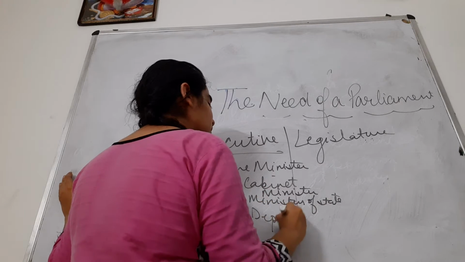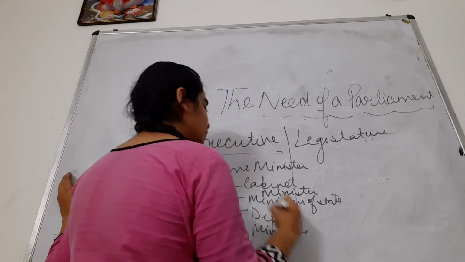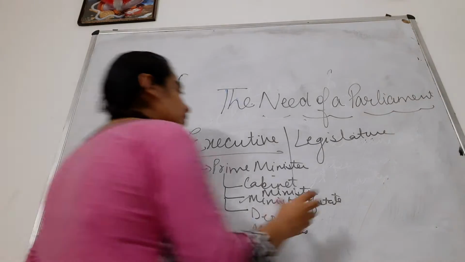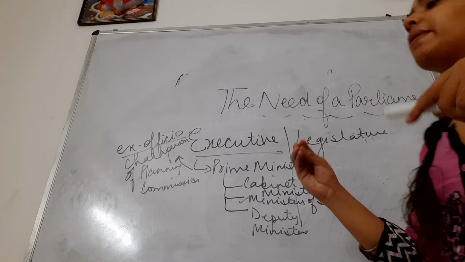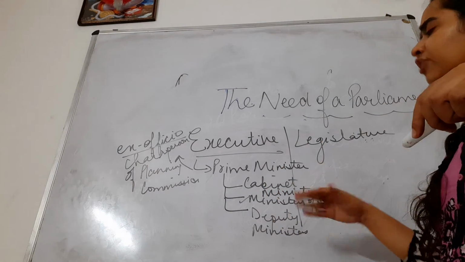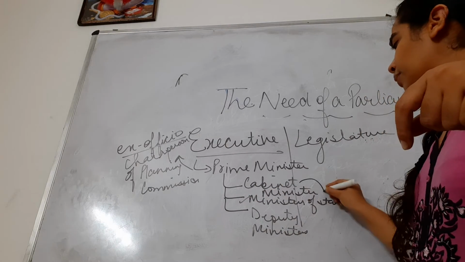Ministers of state means say in UP, if there is a specific minister say for energy, then that person is Minister of State with independent charge. There might be a Minister of State without independent charge. Without independent charge means under the cabinet minister.